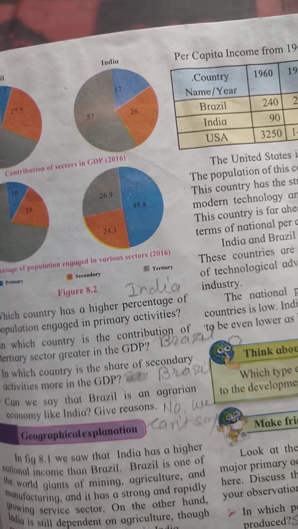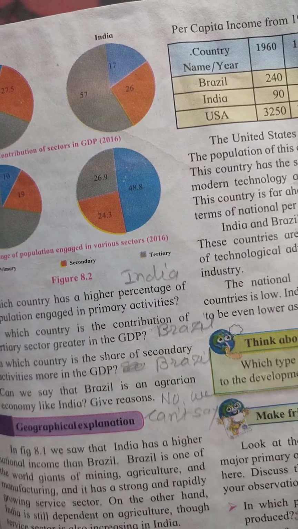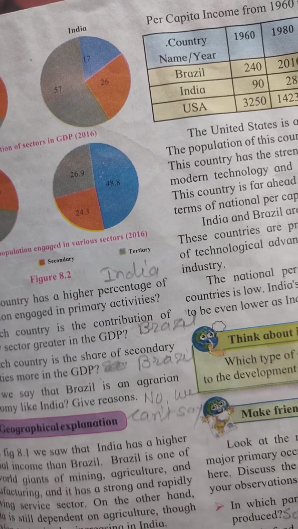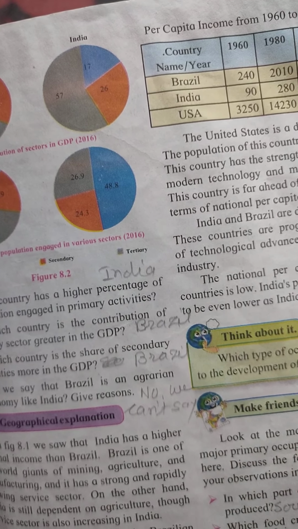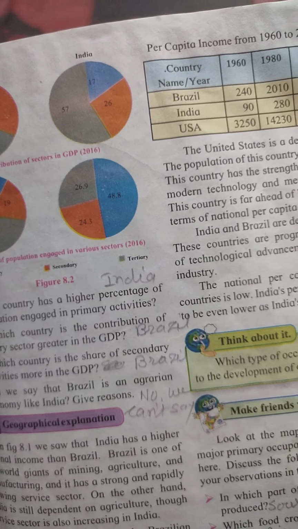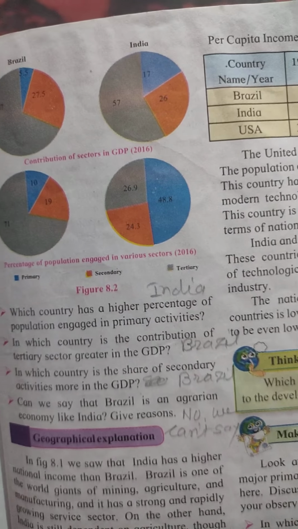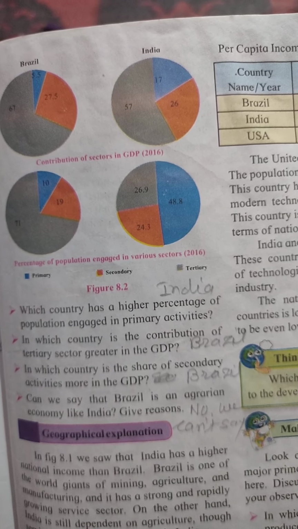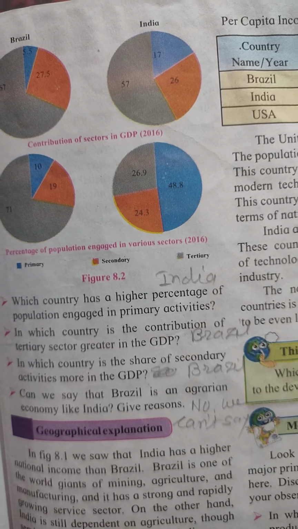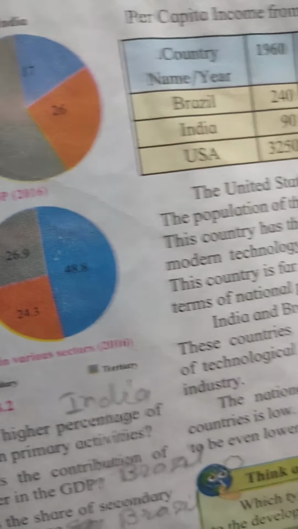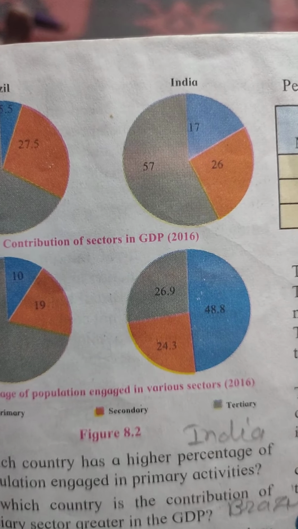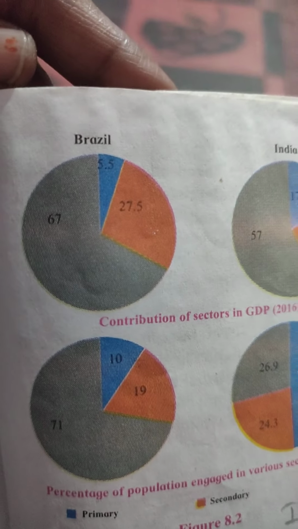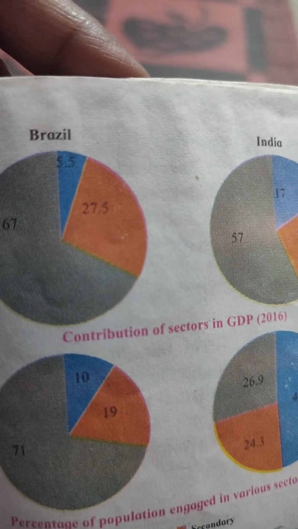See, here blue color, orange color and grey color are used. Blue color is for primary, orange for secondary and grey for tertiary. Now see, in Brazil, the primary sector's GDP contribution is very less, only 5.5%.